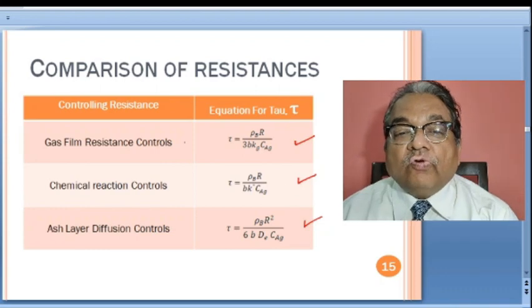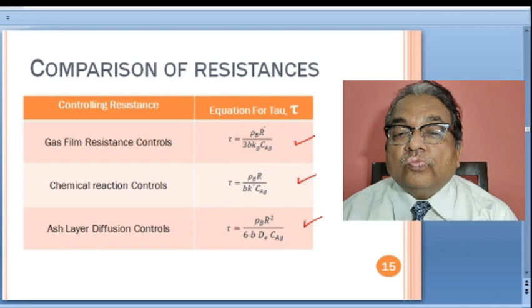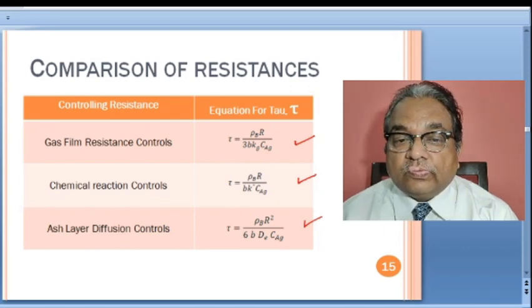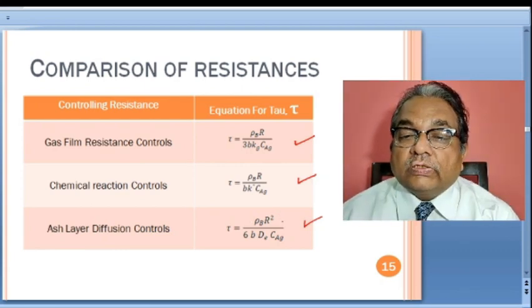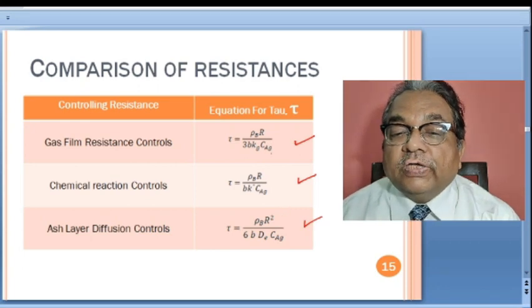So what we can say is, for gas film resistance controls, tau is proportional to the radius R. For chemical reaction control also, tau is proportional to R. Whereas for ash layer diffusion controls, tau is proportional to R square. So the proportionality is to radius square.